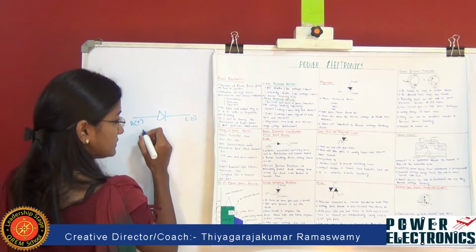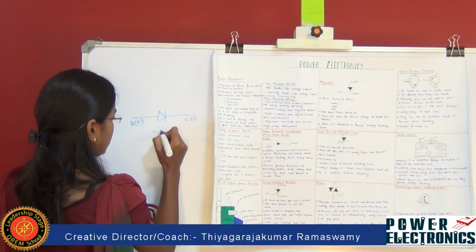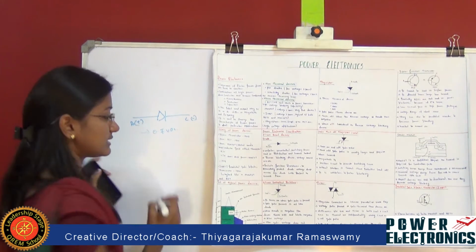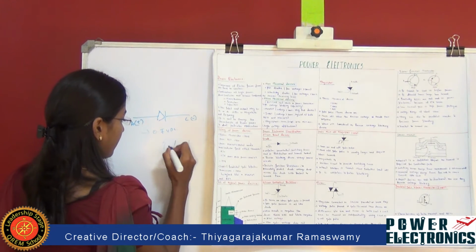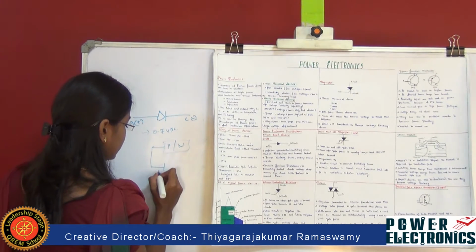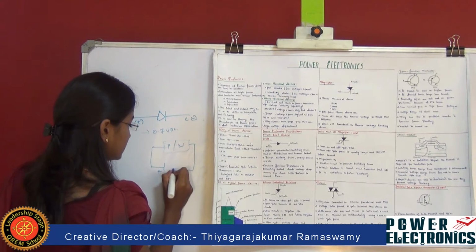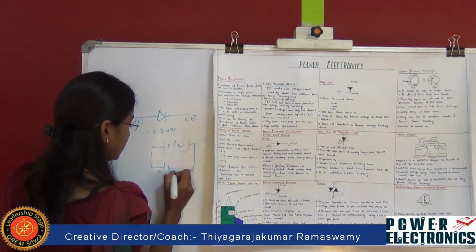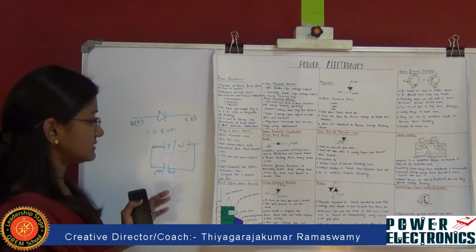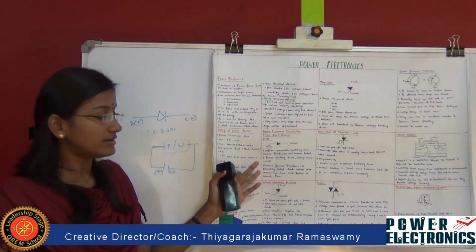Its forward voltage drop is about 0.7 volt DC, and it consists of two junction layers, a P junction and an N junction, in which the P is connected to the positive terminal and the N junction is connected to the negative terminal. So this is about the diode.